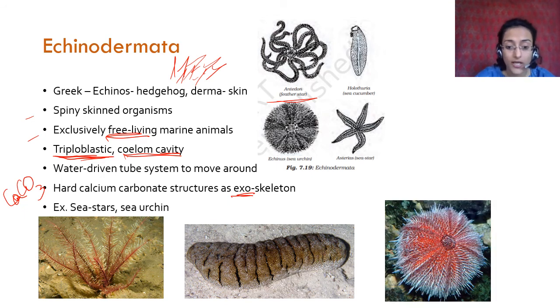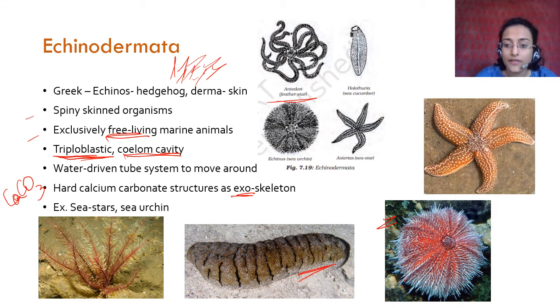There is a reason. Okay, this is a sea cucumber, or this is holothuria. This is a sea urchin, or echinus. This is basically what the skin of a hedgehog looks like, echinus. And this is asterias or sea star, or you call it a starfish. Starfish is also echinodermata. Okay, I'm sure you have heard about starfish, that if you cut off one arm, then it can grow another starfish from it. That is true. It is called regeneration. Anyway, so this is echinodermata.